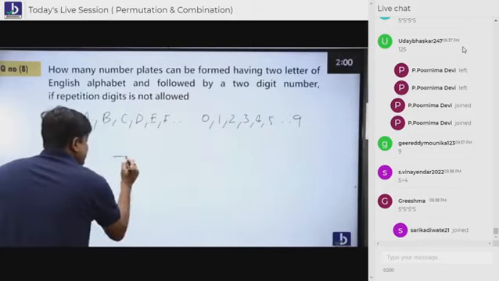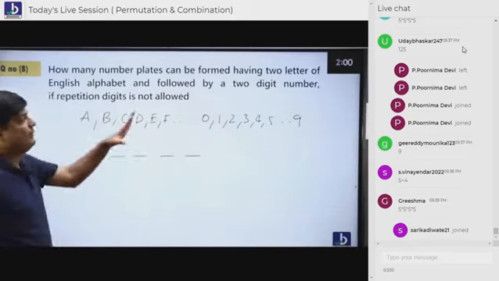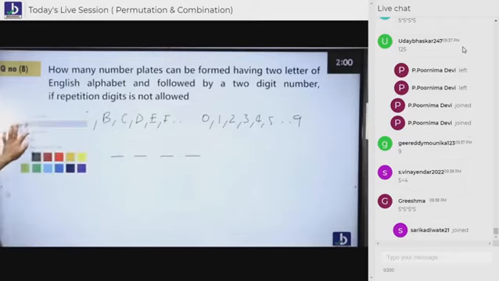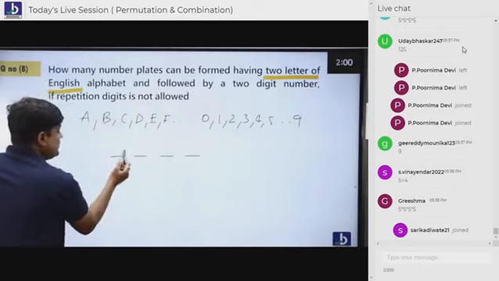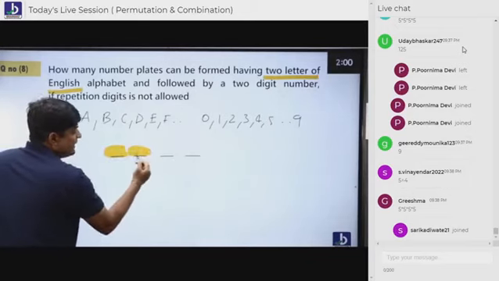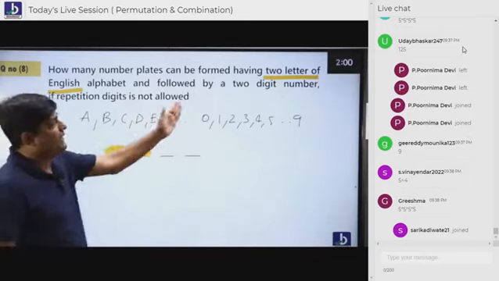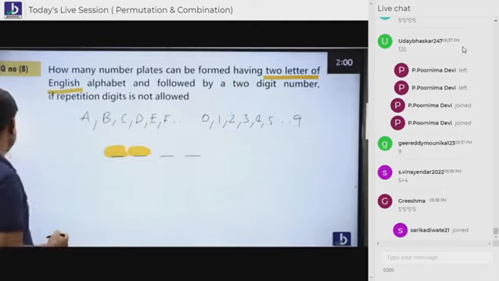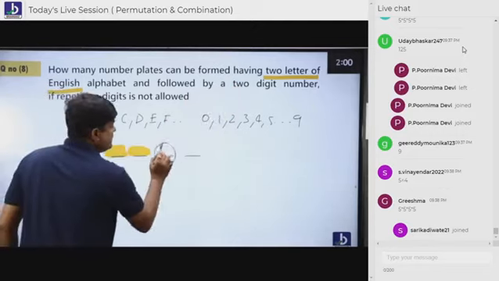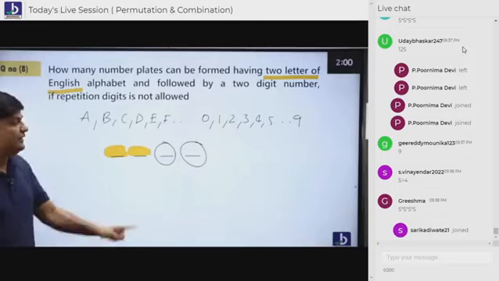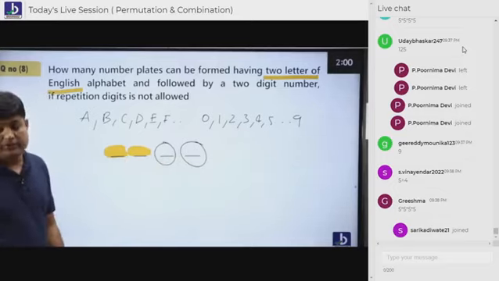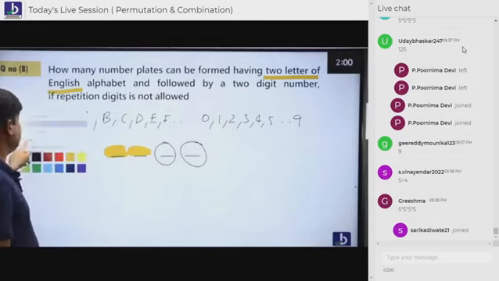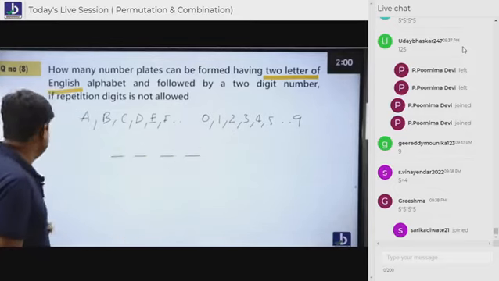So he's asking you, how many English letters? 2 letters of English. This should be an English letter, this should be an English letter, 2 English letters, followed by a 2-digit number. Followed by this digit and this digit. These should be digits, students. This should be letters. So let's try to listen to this question, everybody. So what is this question? I'll show you here.